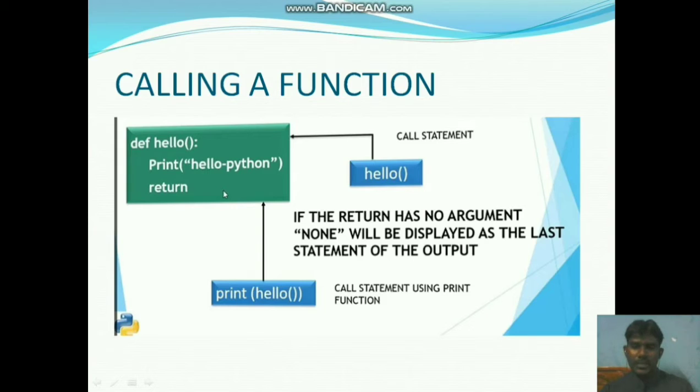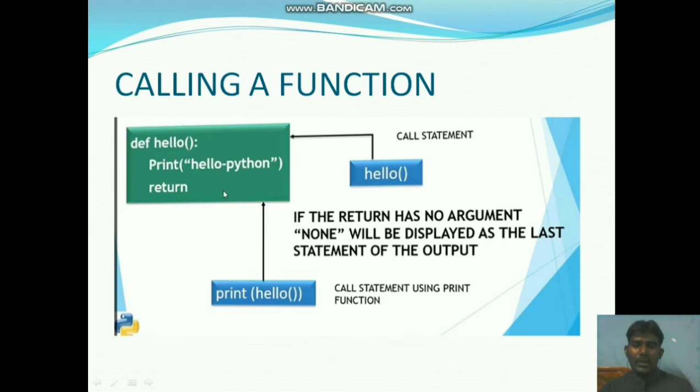def is the keyword for defining a function. hello is the function name, followed by parentheses and a colon. There is a print statement, and inside it there is a string, Hello Python. Next, return, and nothing is written after it, so it returns None. So this is the program.